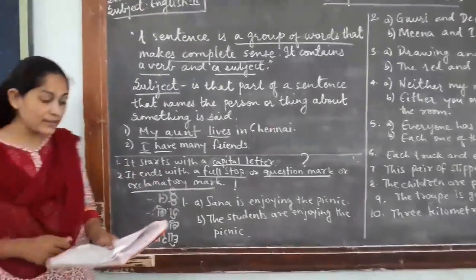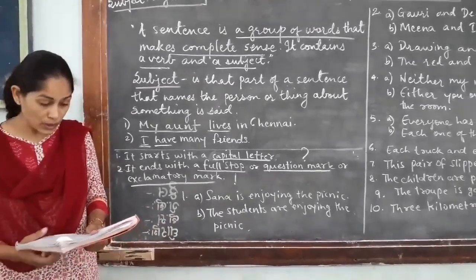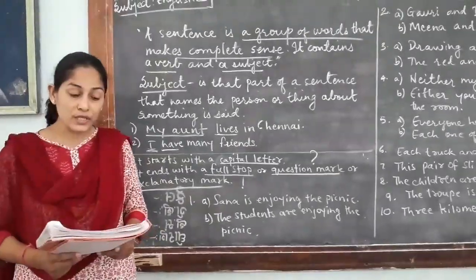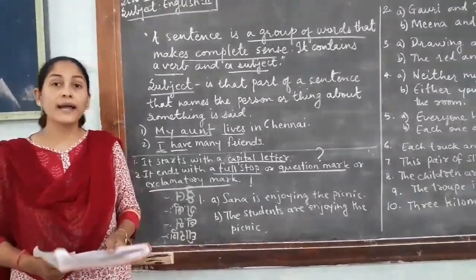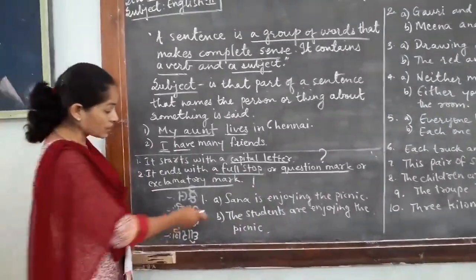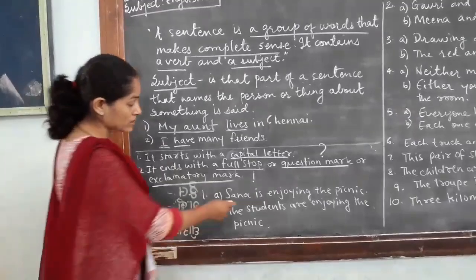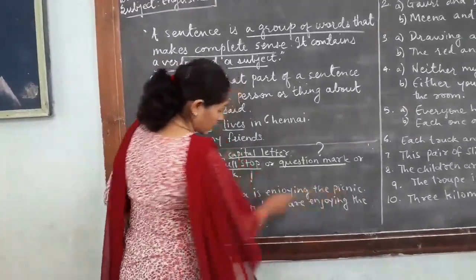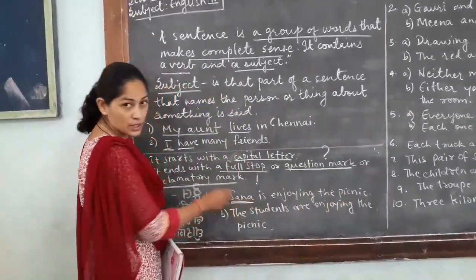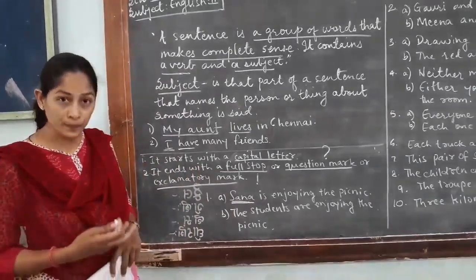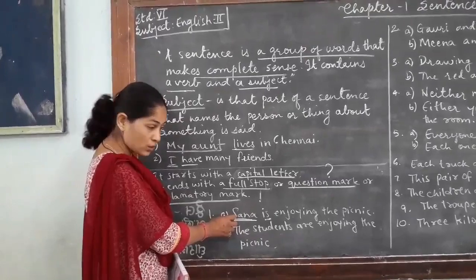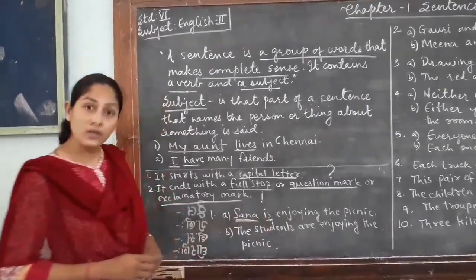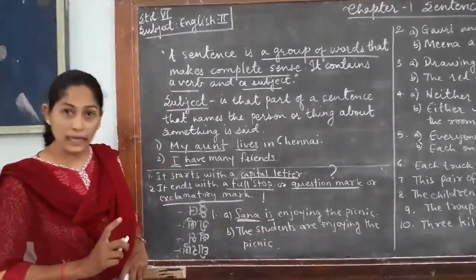Now on page number 5 we have the rules of sentences. Okay, let us go through those. First one, subject verb agreement is a must, both in number and person. Now, here are two sentences from the textbook. Sana is enjoying the picnic. Now this Sana is a subject about whom we are talking in the sentence. The verb is. So the subject is singular, the verb will also be singular. So this you have to keep in mind.